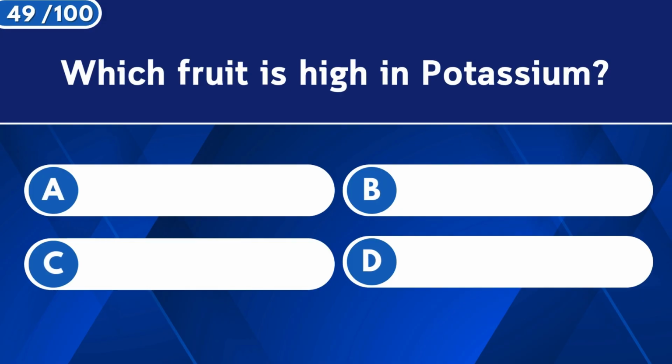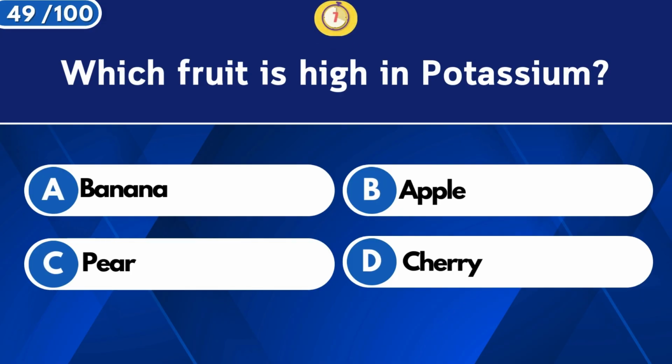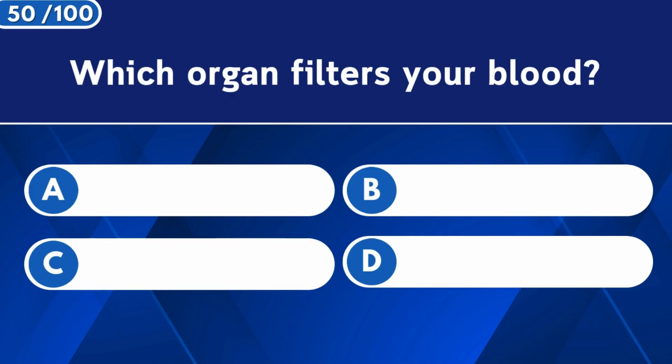Which fruit is high in potassium? Banana. Which organ filters your blood?